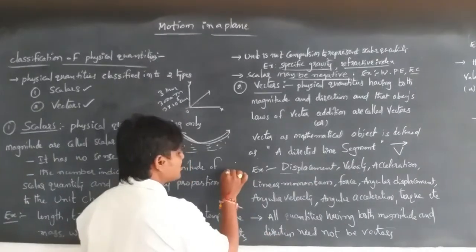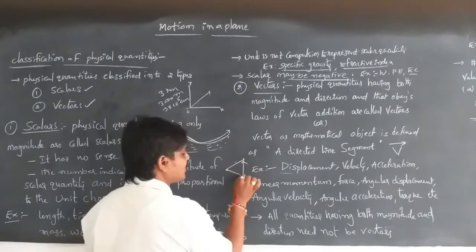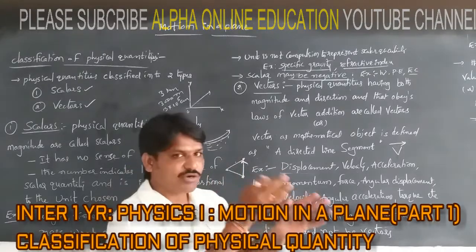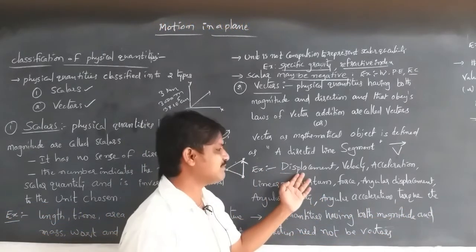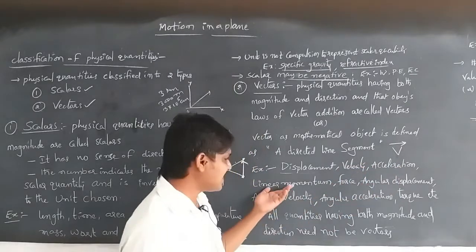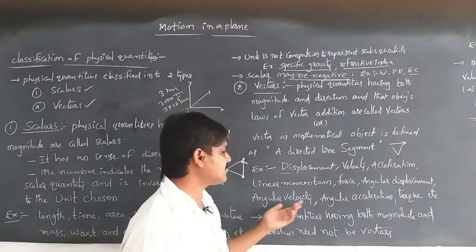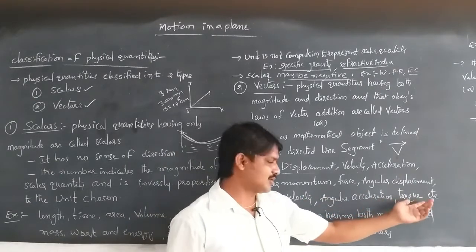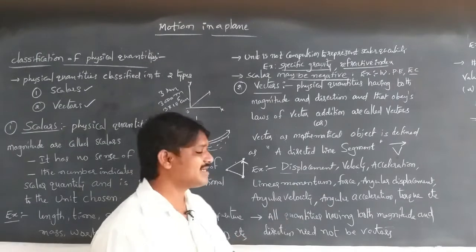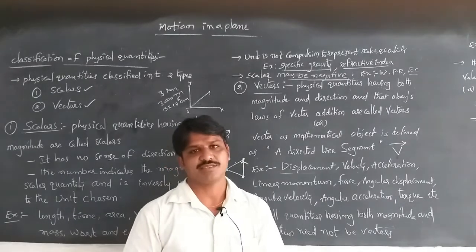In case a body is moving, we can draw the shortest path. This is the initial point, this is the final point, and then with the shortest path in a specified direction, only then can we get the value for displacement, as well as velocity, acceleration, linear momentum, force, angular displacement, angular velocity, angular acceleration, and torque. These all have both magnitude and direction. But not all quantities having both magnitude and direction need to be vectors.